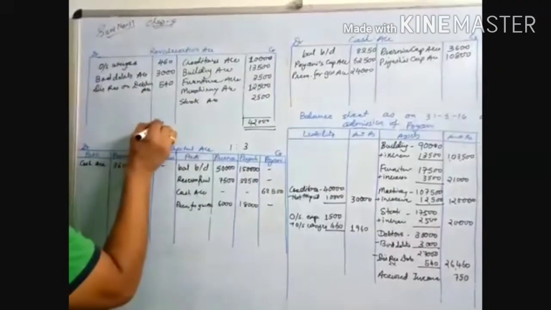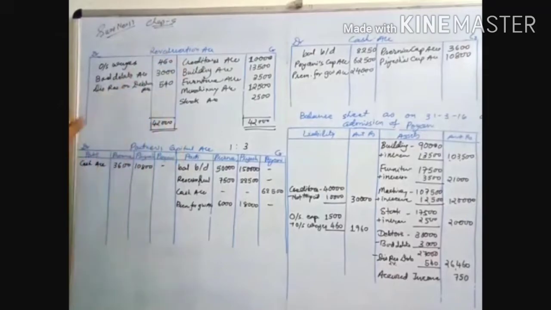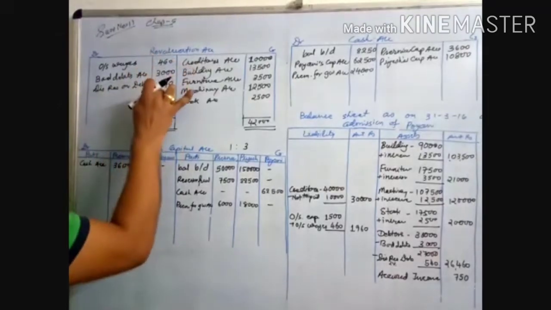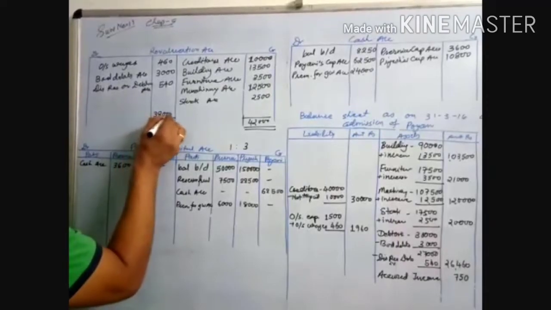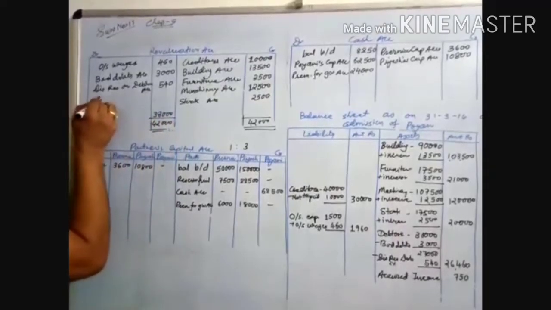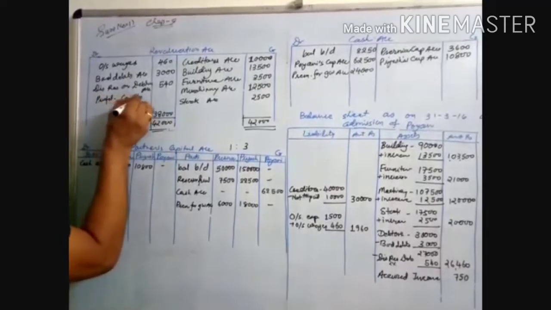So 42,000 is written in the outer column, debit side. Now you take the difference: 42,000 minus 4,000 is 38,000. This is your profit. Write it into the capital accounts.